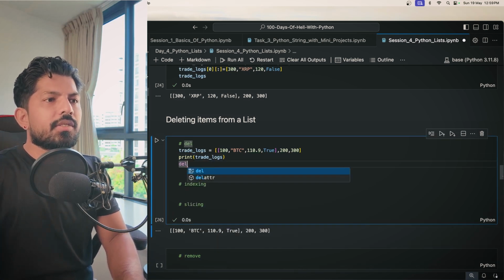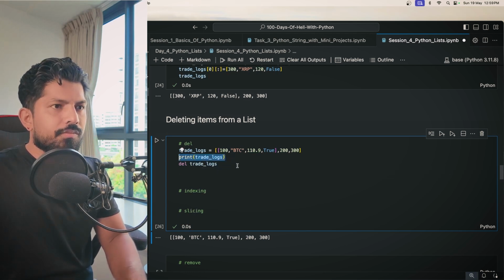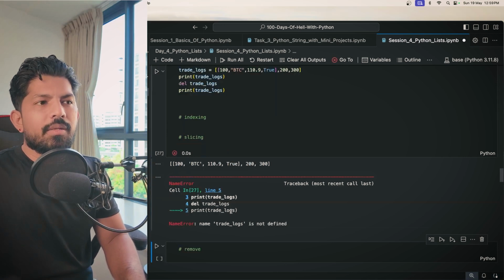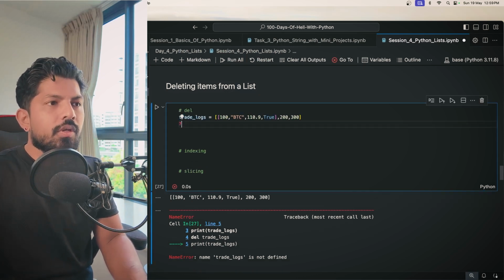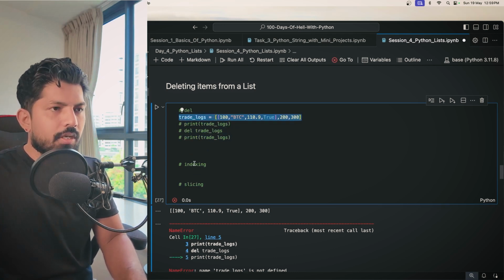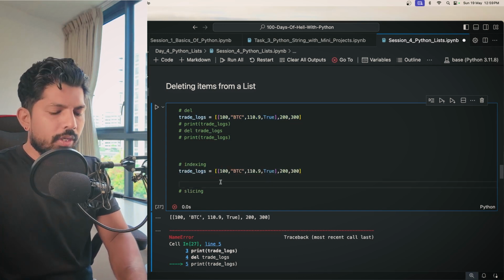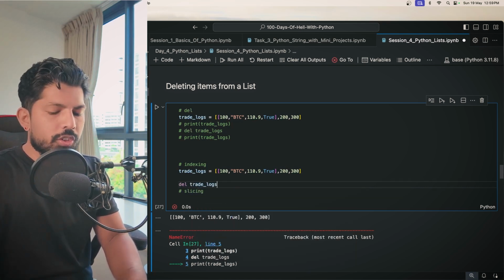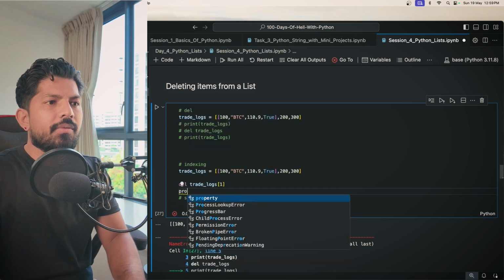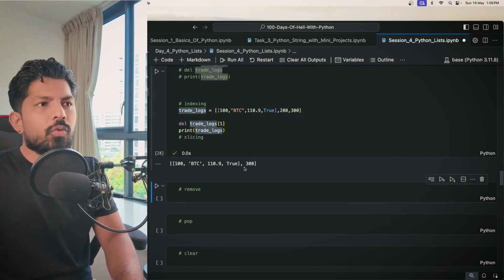But if I delete the list, del trade logs, and when I again print it, it will throw me an error, right? Because it does not exist, it has been deleted. So that's how the delete works. And if you want, you can use indexing also here. So I'll just comment these out and I'll copy and paste this list here. And here I just want to remove, let's say, this value 200. So what I can do, I can give del trade logs and the index position, which is 1, right? And when I again print this trade logs, you can see that 200 has been removed.